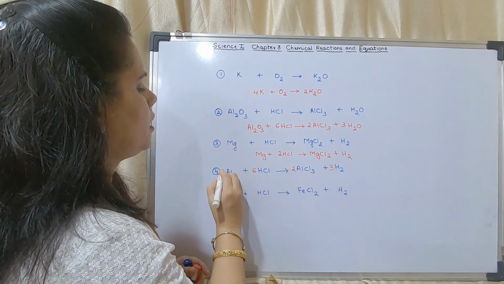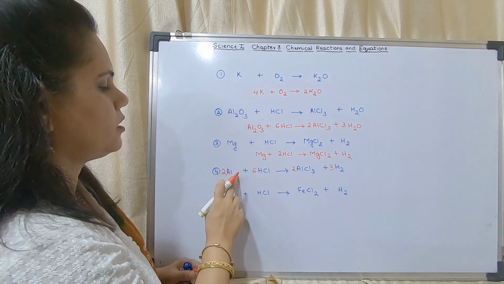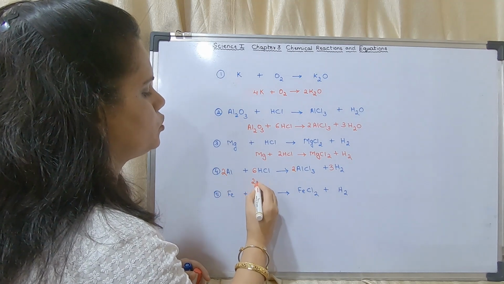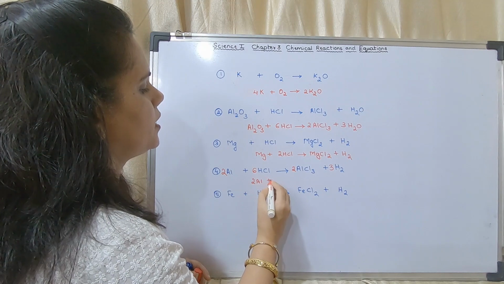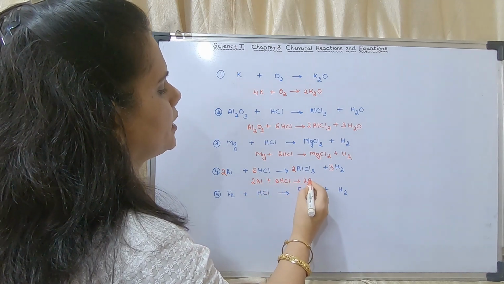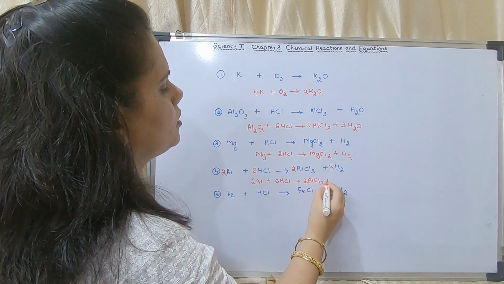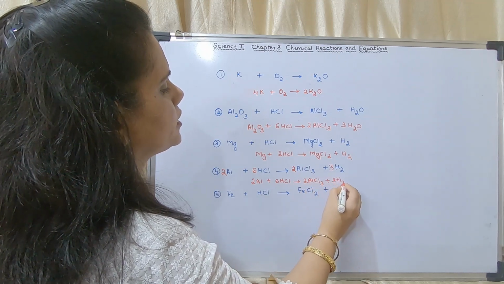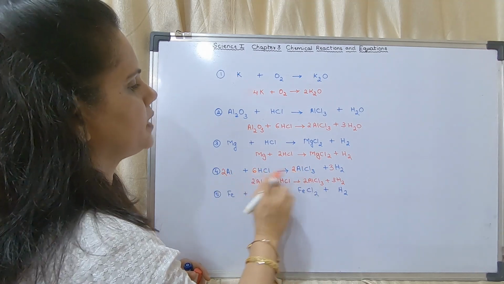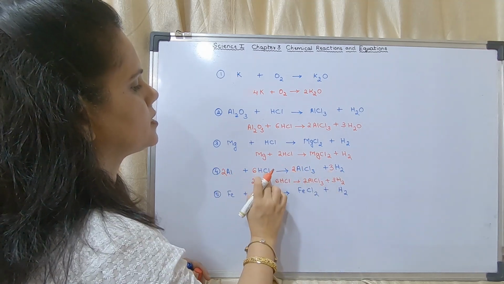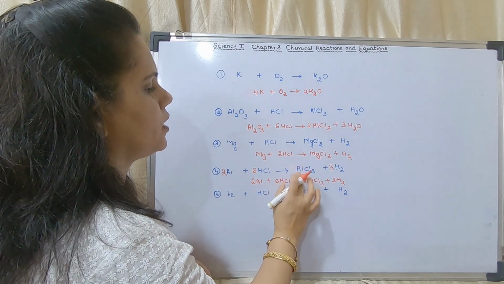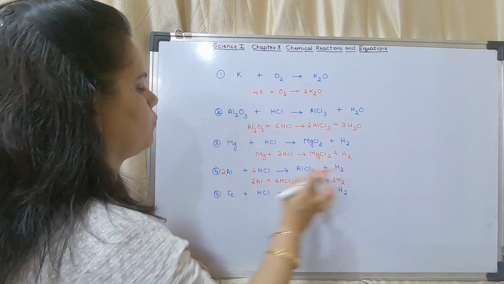Now 2 Al, I will put a 2 here. You cannot write any number here. So the equation becomes 2Al plus 6HCl gives 2AlCl3 plus 3H2. You may see 2Al, 2Al, 6H, 6H, 6Cl, 6Cl. So the equation is balanced. After that you have to rub this off.